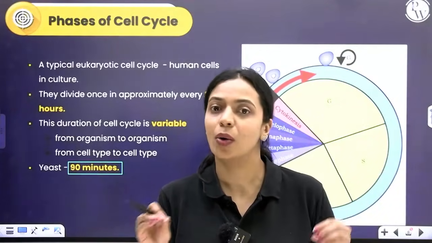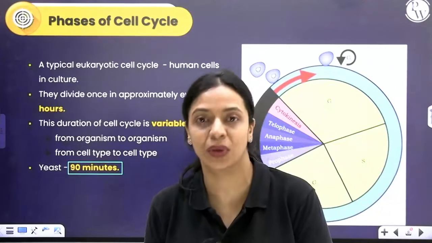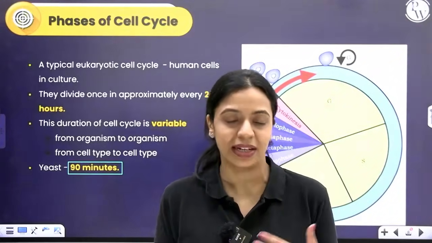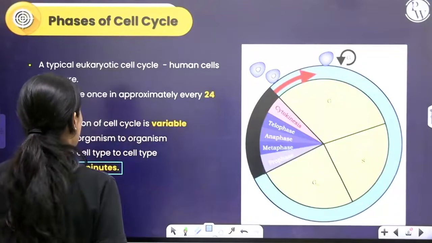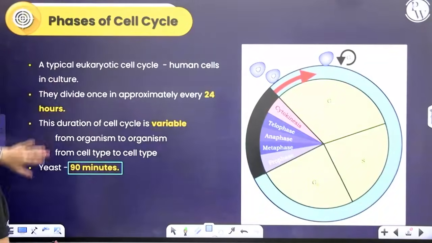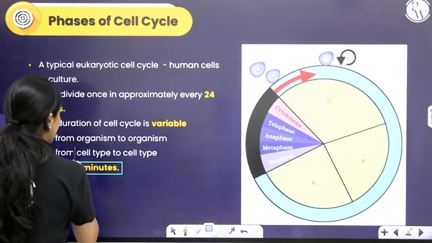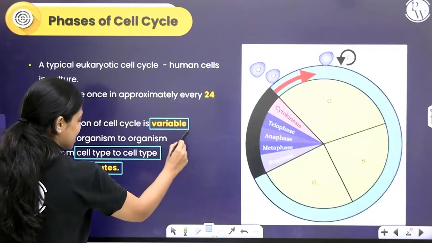So the 24-hour thing is an average for a typical human cell that is grown in culture. In our body, some cells might divide more frequently, some less frequently. So that's just an average number. It varies from one organism to another, and even within the organism, it will vary from cell type to cell type. So this duration of a cell cycle is variable.